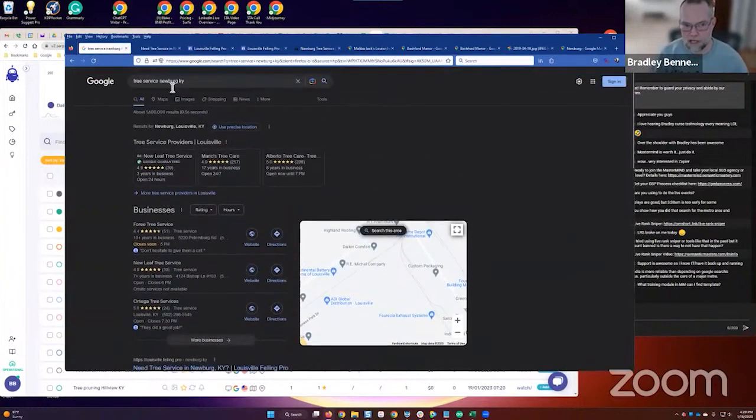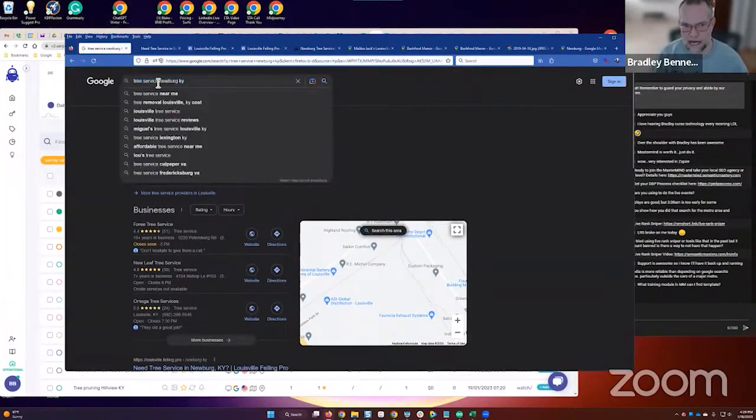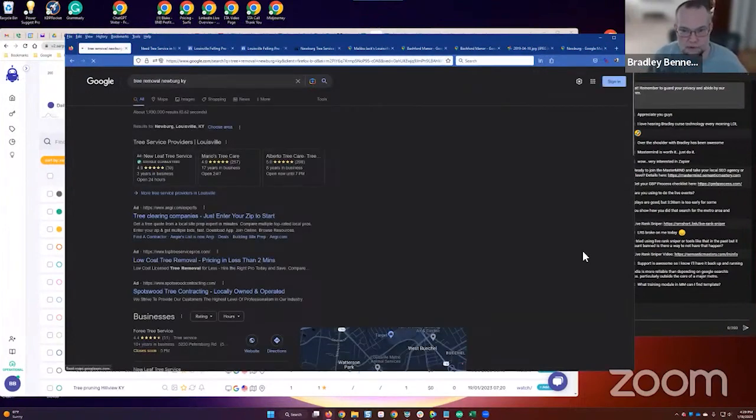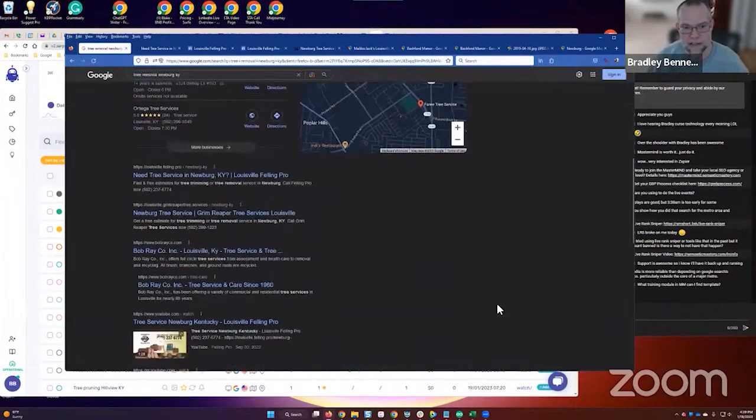But now watch if I change this to tree removal, what happens? I want you guys to see this because I don't have a separate page on the site optimized for tree removal Newburgh, right? I've got one page on the site for Newburgh, and it's optimized for the primary term tree service, but it ranks for all the other terms too. And that's what I'm trying to say about ranking for entities as opposed to a keyword, right? So take a look at this. I just did tree removal Newburgh, Kentucky. Look what's ranked number 1, right?